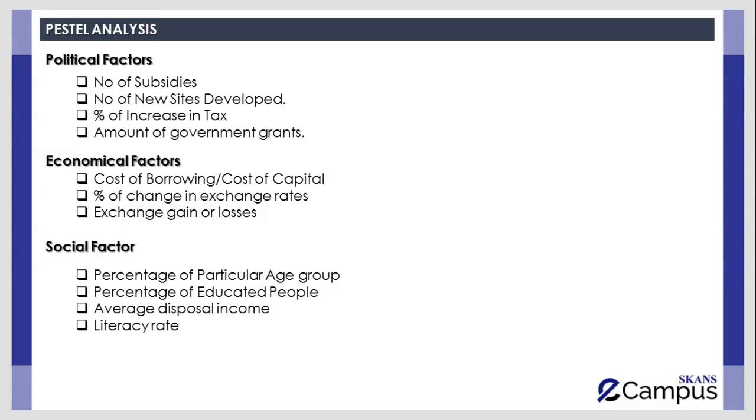For example, if you're producing sports cars, luxury cars, it would only be possible to sell these cars to the people who have high level of disposable income, right? Literacy rate, that is very important because the way your product is being perceived by the customer depends on the literacy rate of that population, right? The trend which is followed by the population or the customer depends upon their literacy rate, right?